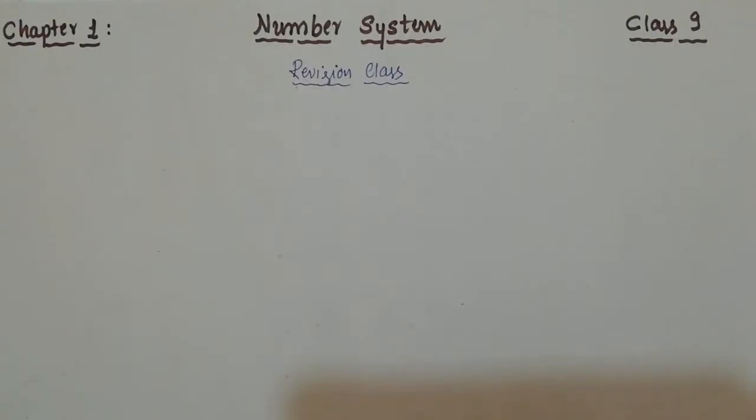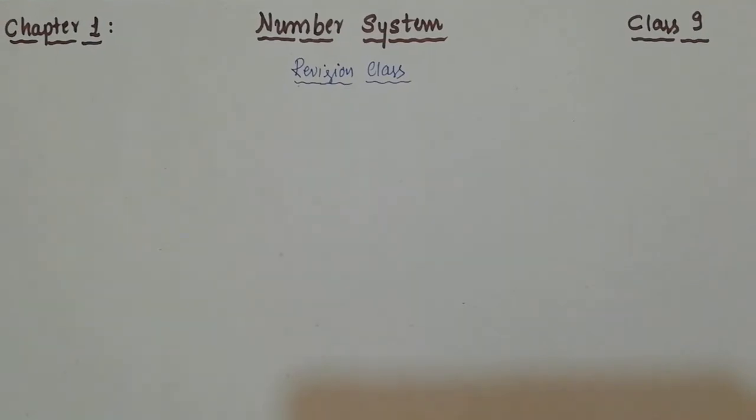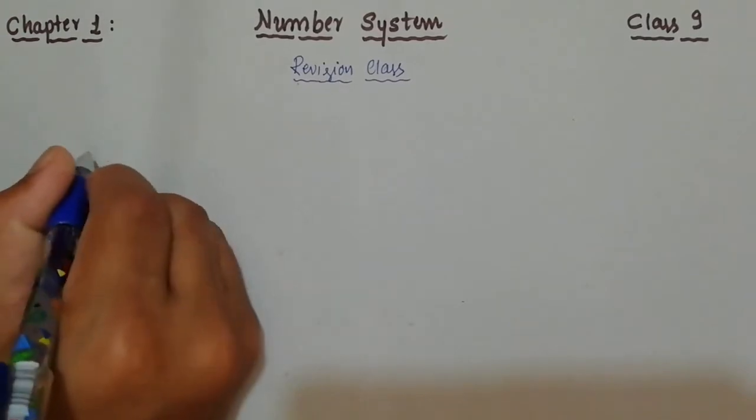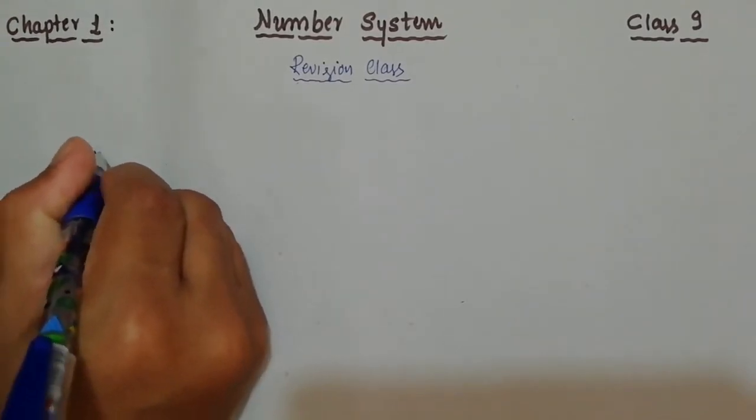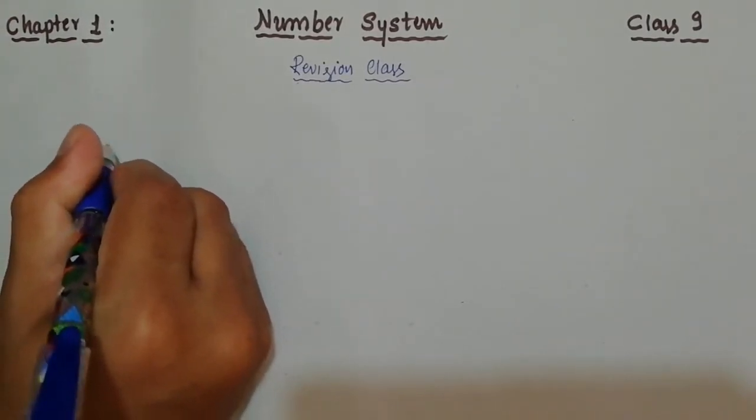Hello students, in this class I'm going to revise the first chapter, that is the number system. In this chapter we are mainly going to deal with what numbers are, and particularly about rational and irrational numbers. Initially I have given a diagram for you. The very important diagram starts with the natural numbers.